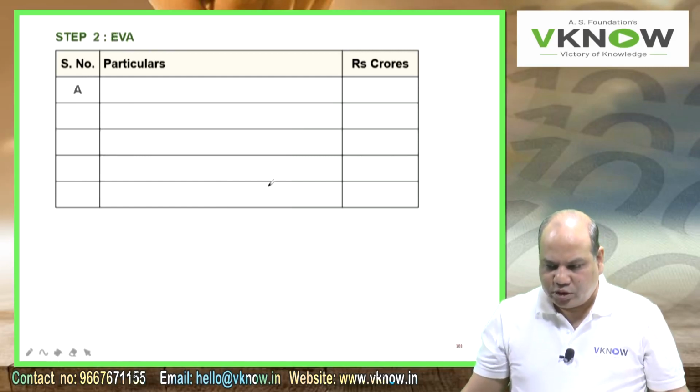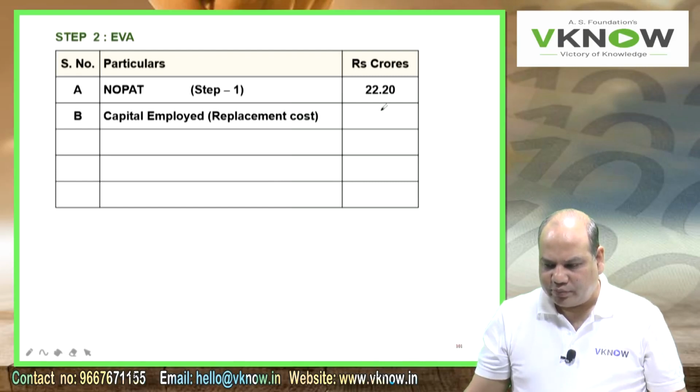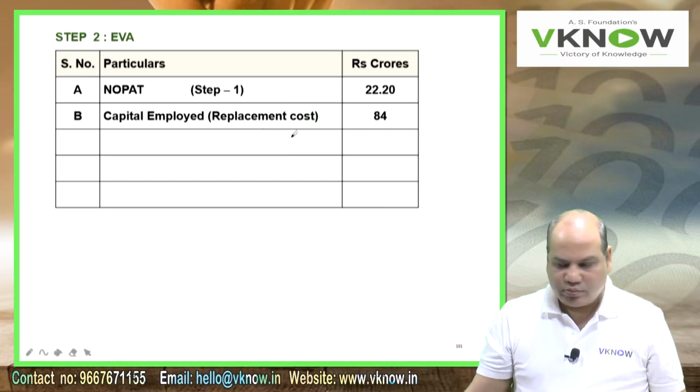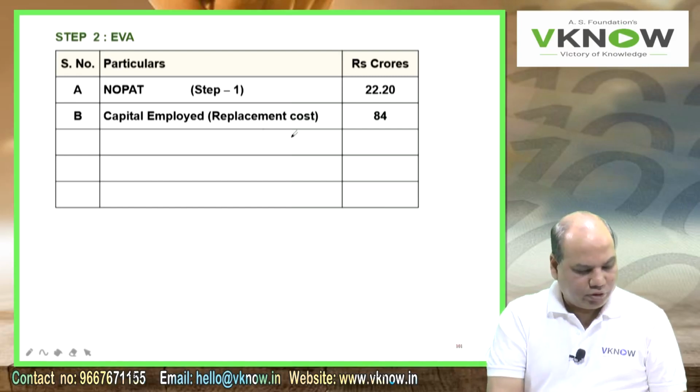No. Now we'll calculate EVA. First write down point number A, NOPAT, step number 1, 22.20. Second, point B, capital employed. Replacement cost 84.